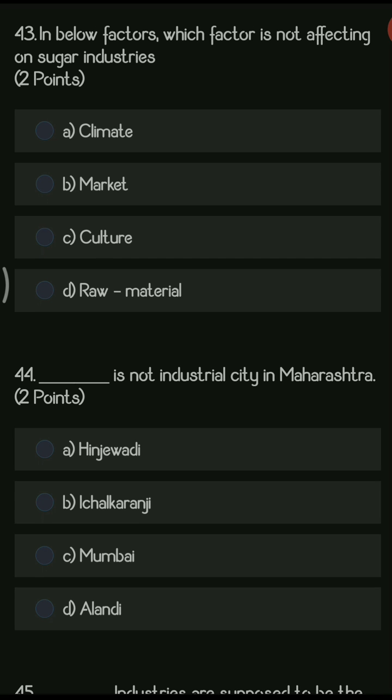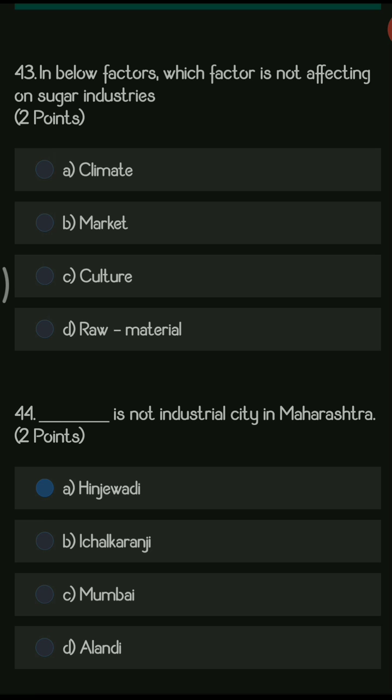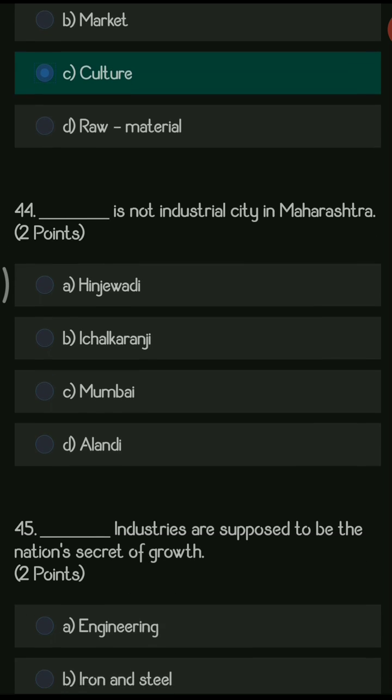Next question. In the below factors, which factor is not affecting sugar industries? So the options are climate, market, culture, and raw material. So here all these factors are very much important, except the factor that is culture, which does not at all play a role in the development of sugar industries.